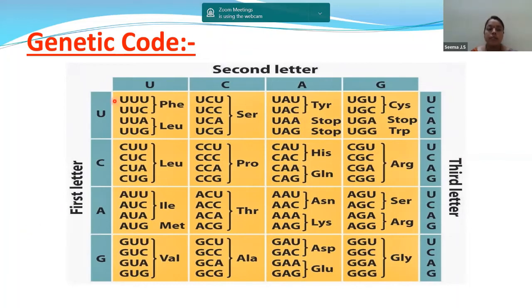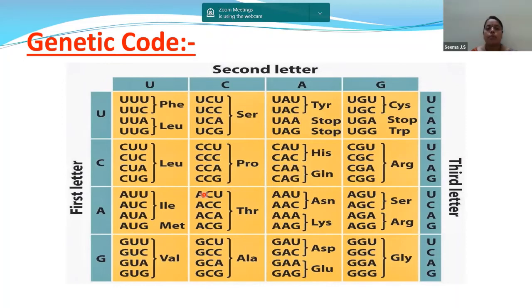We are forming this triplet codon like this: you take the first letter U from this side, then the first letter U from this side, so uracil, uracil and uracil. Then you take U from this column, U from here, then the second letter is C. So U, U, C. The next will be U, U, A. The next will be U, U, G. In this way, you are going to fill the entire table.